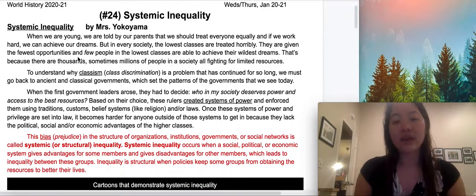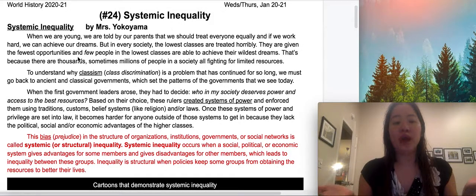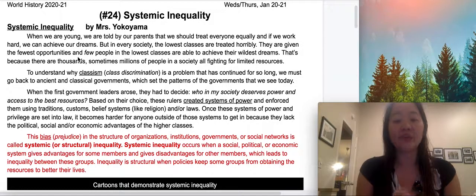To understand why classism, also known as class discrimination, is a problem that has continued for so long, we must go back to ancient and classical governments, which set the patterns of government that we see today. When the first government leaders arose, they had to decide who in their society deserves power and access to the best resources. Based on their choice, these rulers created systems of power and enforced them using traditions, customs, belief systems like religion, and/or laws.